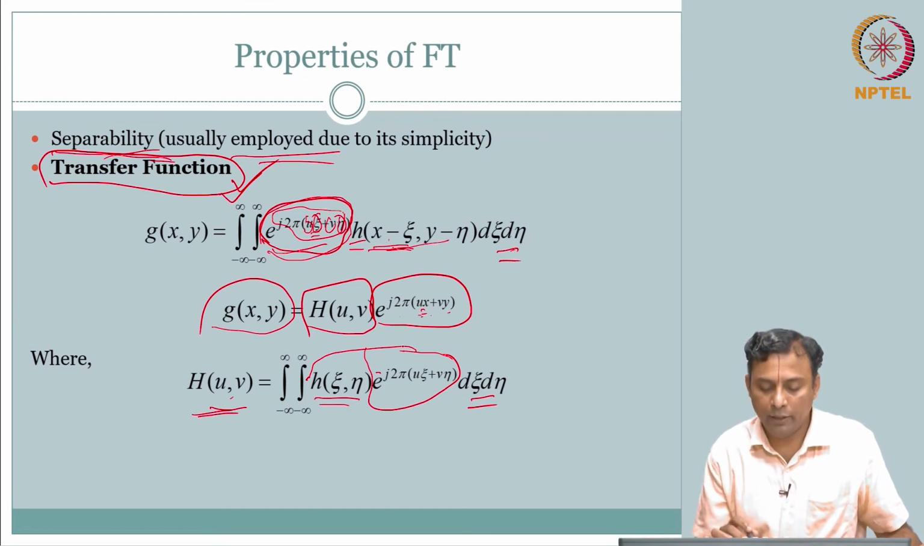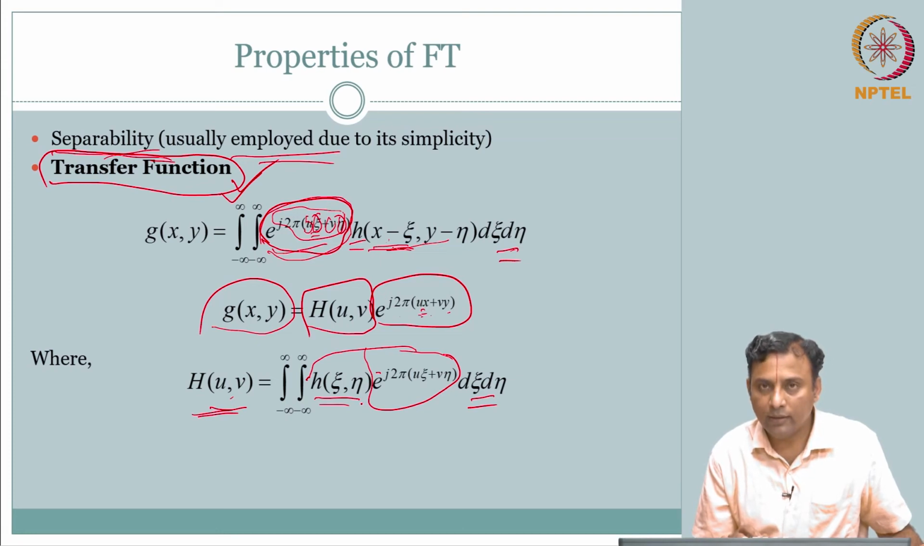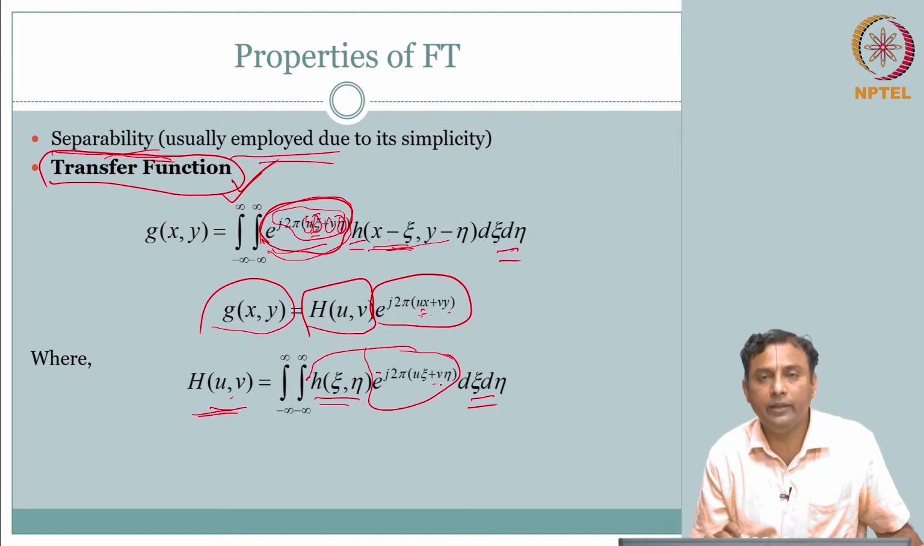Just substitute the variable and you will quickly be able to group the terms, or at least look at the grouping and identify that the double integral of h of epsilon eta, e power minus j 2 pi this term, is nothing but the Fourier transform of h. What is h? System function.